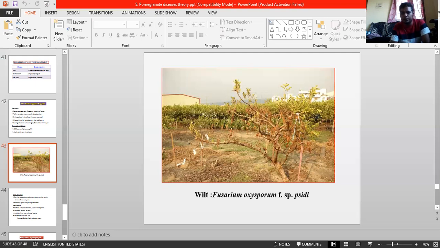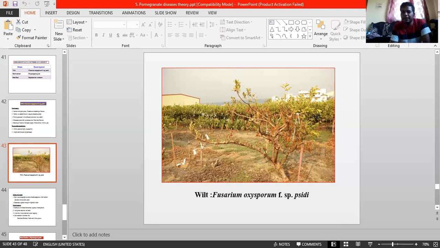Before going to the roots, a few plants also show partial wilting. This is a common symptom. And the finer roots show black streaks which become prominent on removing the bark. The roots also show rotting at the basal region. See, black streaks as well as rotting, rotting is also a major thing. So discoloration is a common symptom in this one. Light brown discoloration is noticed in the bark and vascular bundles, and bark splitting can also be seen. And this disease is categorized into slow wilt and sudden wilt. Slow wilt and sudden wilt.